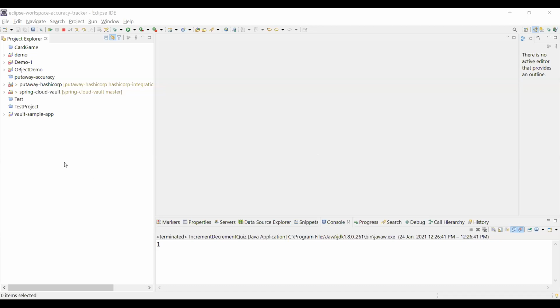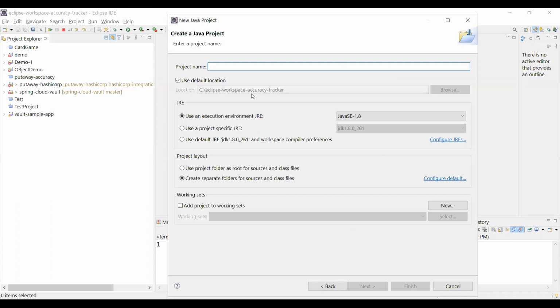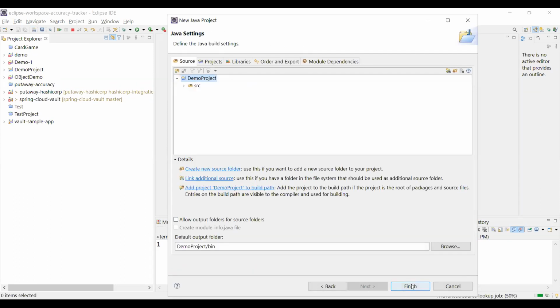Here we can just say New and Project. A project is basically a group of classes, libraries, or different kinds of files, right? We will say Java Project for now, and let me name it demo project. Then we will say Next and then Finish.